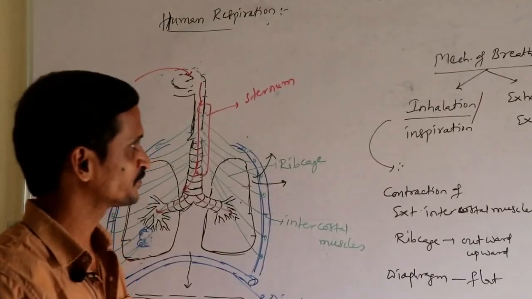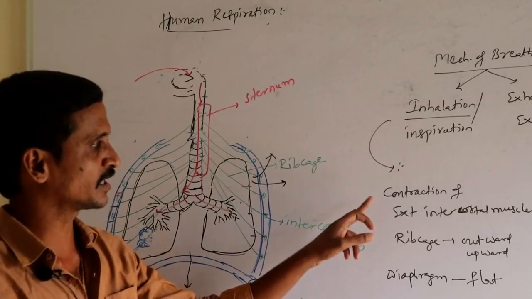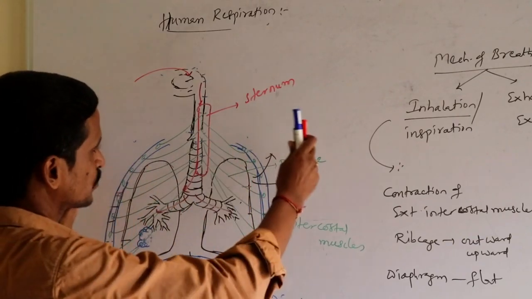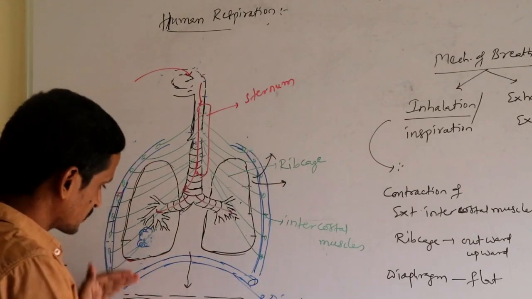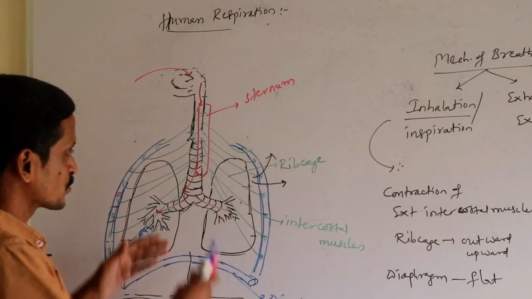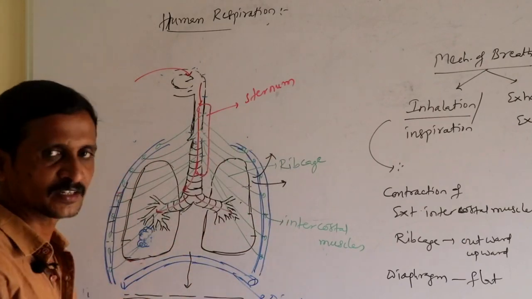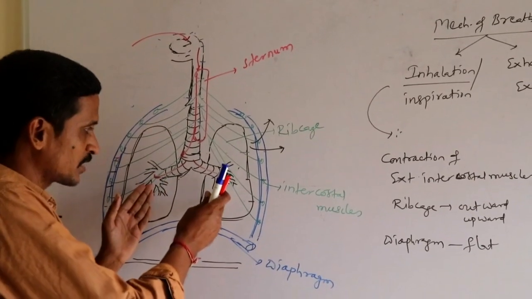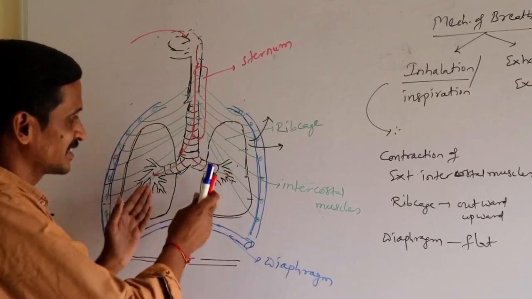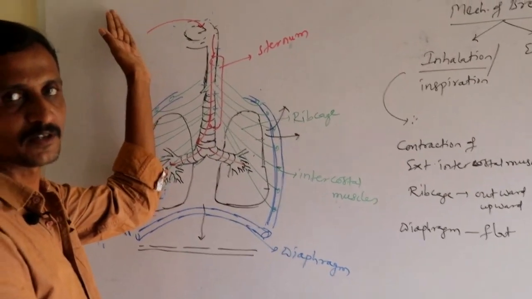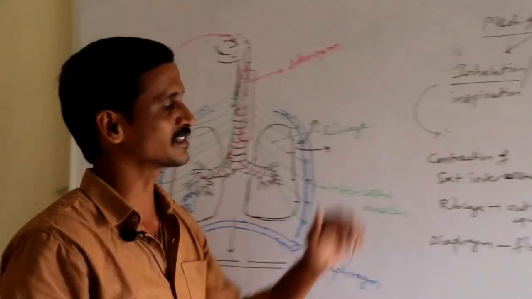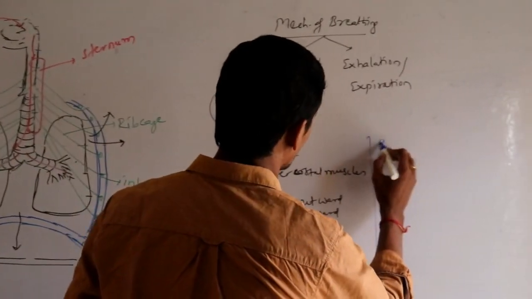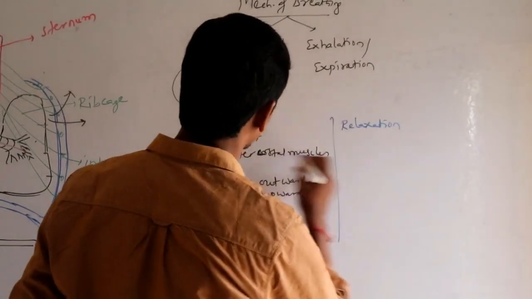Let me repeat again. During inhalation, due to the contraction of the external intercostal muscles, the rib cage is moved outward and upward, and the dome-shaped diaphragm is flattened so that more space is created for the lungs. As lungs are elastic bags, they expand, so the atmospheric pressure in the lungs is decreased compared with outside. So air from outside is rushed inside. That is inhalation.